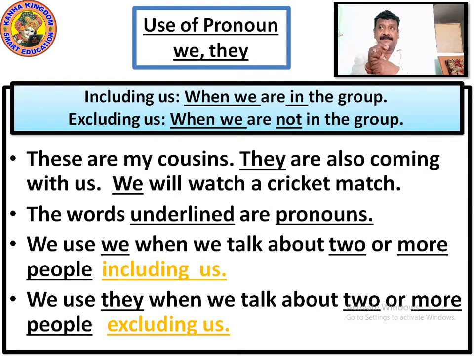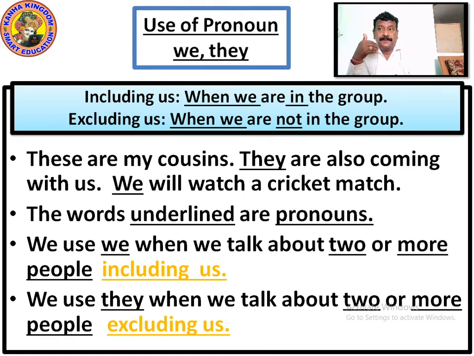These are my cousins. They are coming with us. We will watch a cricket match. There are three sentences in this. These are my cousins. They are also coming with us. We will watch a cricket match. They means all are coming with us.